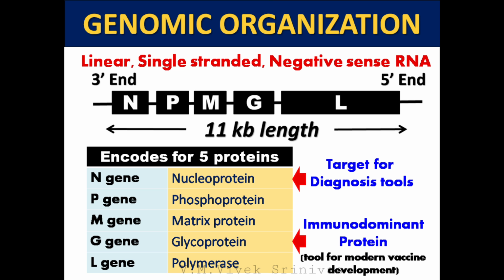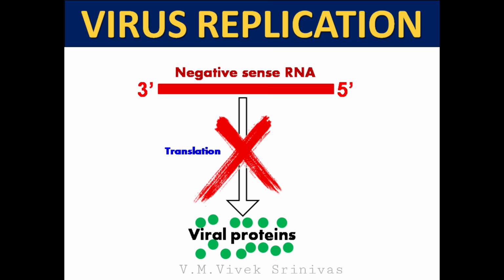The diagnostic tests mainly target the nucleoprotein, that is, the N gene, for identifying the viral antigen. As we already discussed, among all the proteins, the glycoprotein is the immunodominant protein, which plays a major role in antigenicity and helps in the development of new generation vaccines. Here, the genome is negative sense RNA, that is, complementary to mRNA. So, it cannot be translated or be infectious on its own.